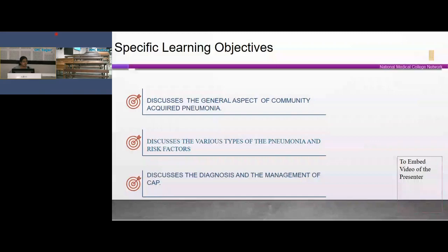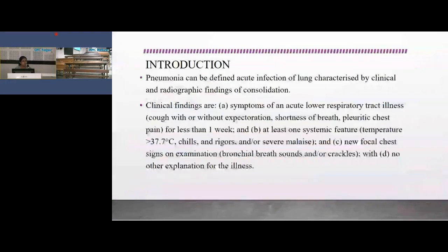So the specific learning objectives that we discuss are the general aspects of community acquired pneumonia, the various types of pneumonia and the risk factors, and the diagnosis and the management of community acquired pneumonia. So in the introduction, pneumonia can be defined as an acute infection of the lung, which is characterized by clinical and radiographic findings of consolidation. So both the clinical and radiographic findings of consolidation are present in pneumonia.